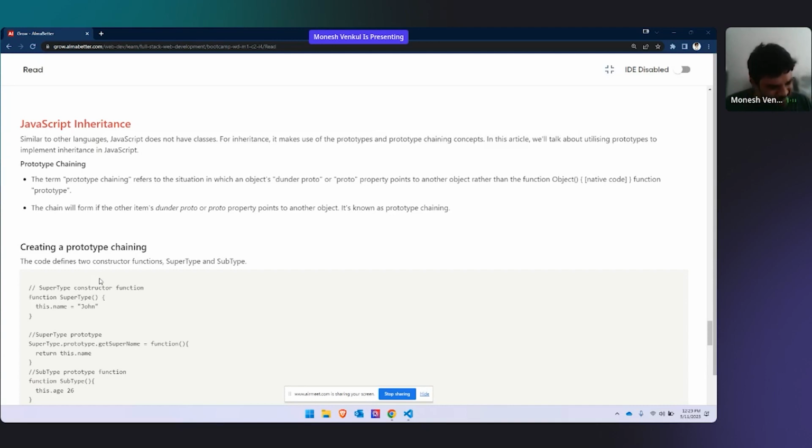So the same thing goes for the inheritance concept in JavaScript. In JavaScript, there will be two things called parent class and child class. Parent class has more functions, parent class has higher authority and all. Child class inherits, which means takes.